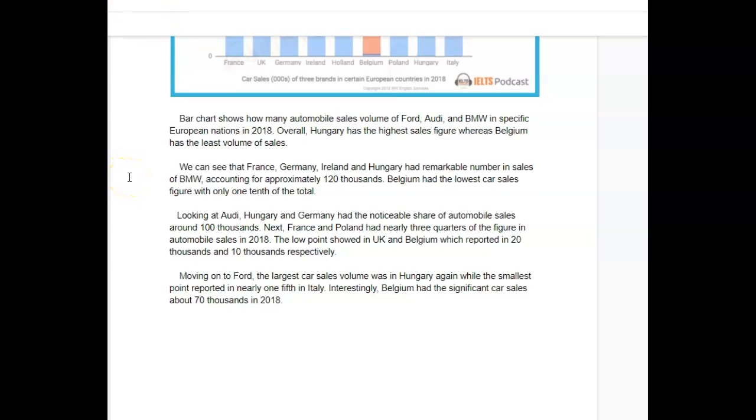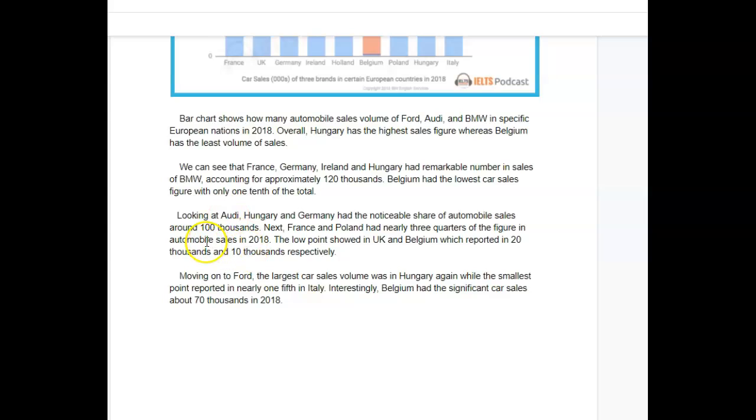Looking at Audi, Hungary and Germany had a noticeable share of automobile sales at around 100,000, to get rid of the S. Next, France and Poland had nearly 3/4 of that figure. You don't mean in automobile sales. I think you mean just in Audi. When you say automobile sales, it looks like you're talking about the total.